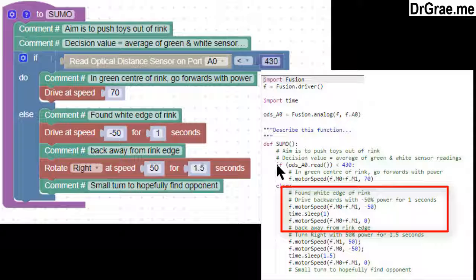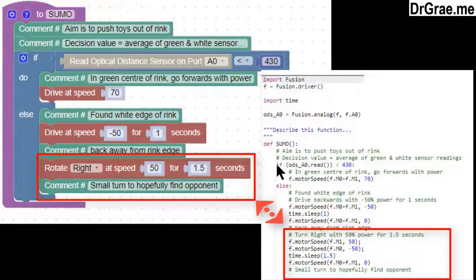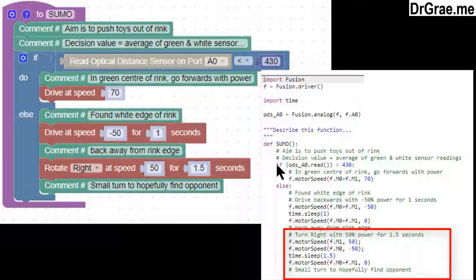Then we have a comment and a motor speed command which causes Fusion to back away from the white edge of the pool. And lastly, we have a comment and a motor speed command which causes Fusion to spin on the spot, ready to start another forwards charge in the hope of finding a toy to push to the edge of our pool.